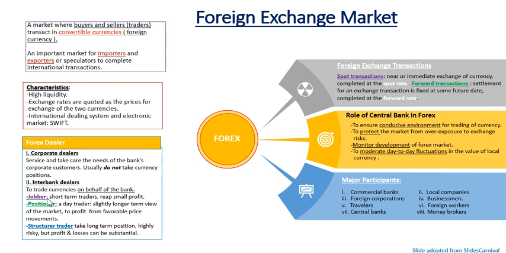So there are three types of interbank dealer. First is the jobber, who is actually a short-term trader, aimed to reap small profits. And you have also the positioner, who is a day trader. They take a slightly longer term view of the market and take profit from favorable price movement. Last interbank dealer is the structural dealer, who takes long-term positions that are slightly risky, but profit and loss can be substantial. That's all for the video on foreign exchange market.